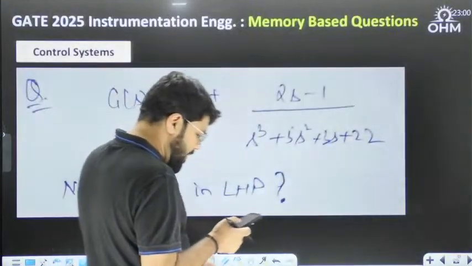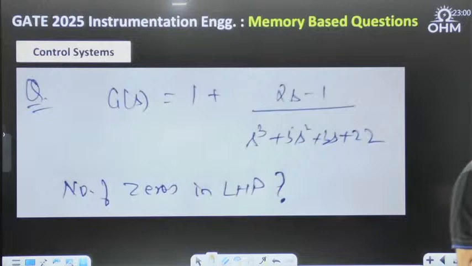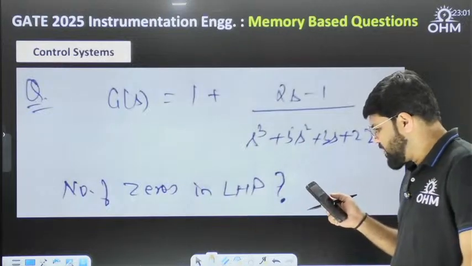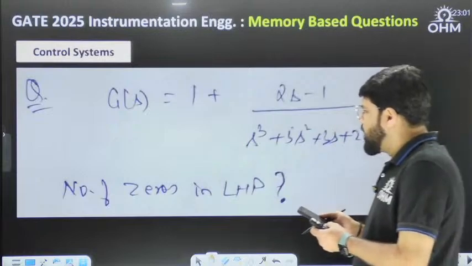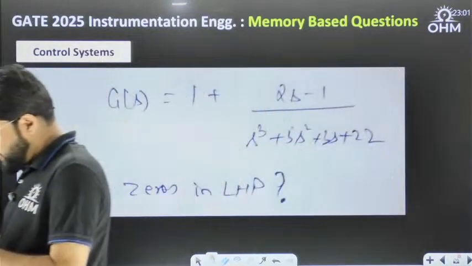Okay, coming back to this control system question, G(s) is given to you as 1 plus (2s minus 1) upon s cube plus 5s square plus 3s plus 2. What are the number of zeros in the LHP?